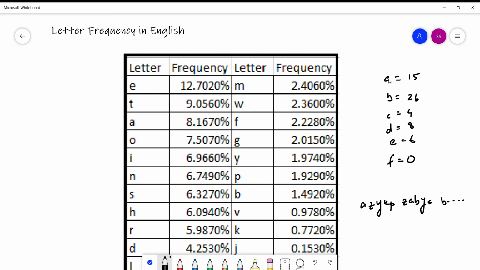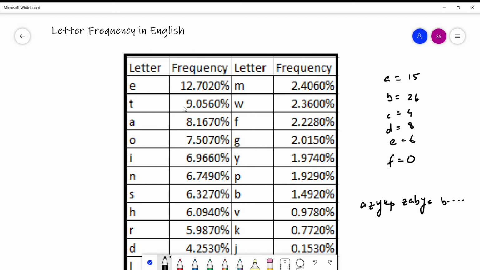This method was used to break the ciphertext and get the plaintext. In this example, B was used 26 times, so we will replace B by E everywhere. So 12% of the ciphertext will be converted to plaintext. Similarly, the next most frequently used was A, so I will replace A with T. Again 9% of the ciphertext is converted to plaintext.